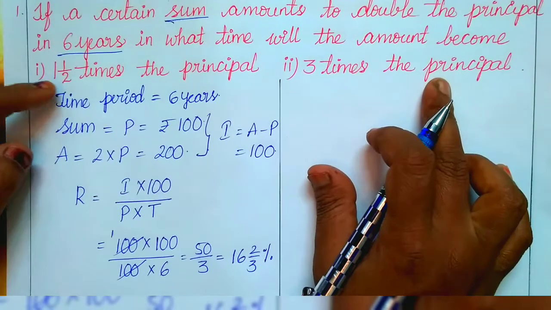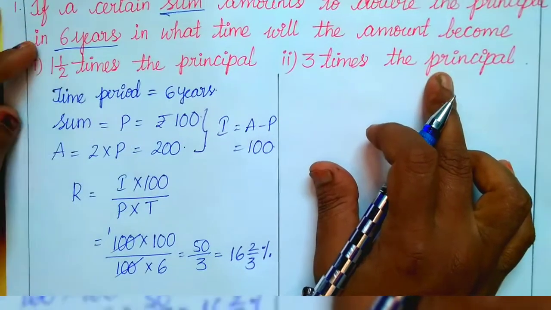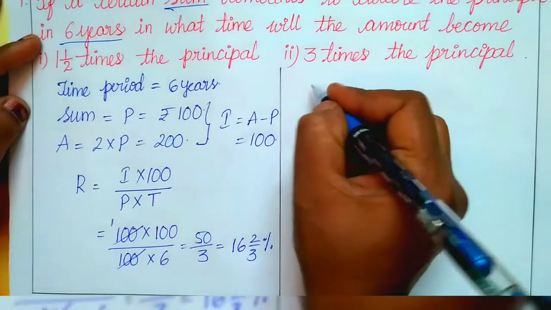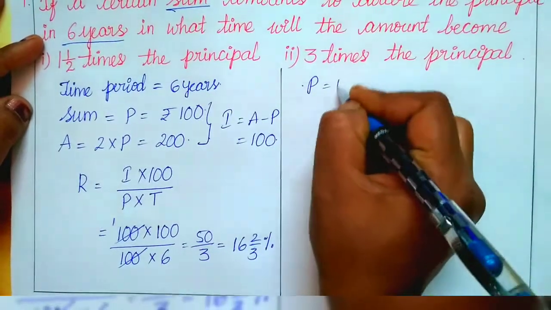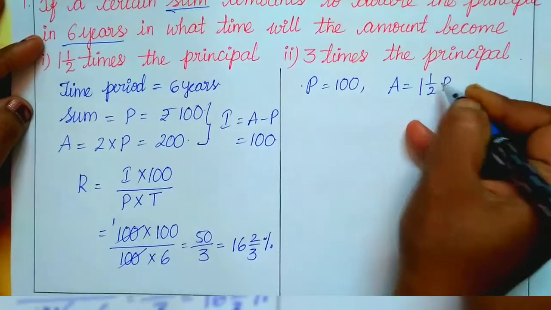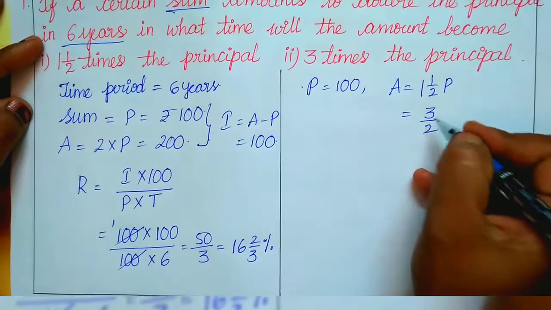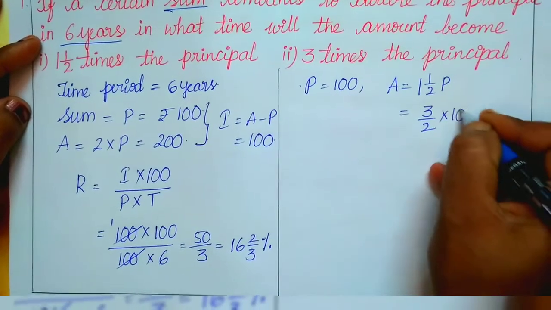So first one, the amount becomes 1.5 times the principal. Already the principal is 100. So the amount is 1.5 times the principal. 1.5, if we change it to an improper fraction, 2 ones are 2, 2 plus 1, 3 by 2. P is 100.